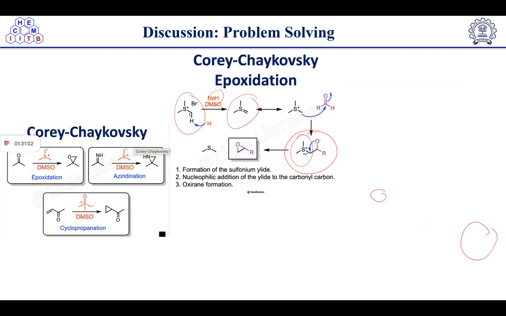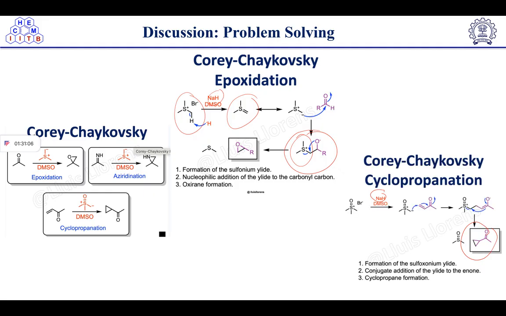Go and check that. Talking about the Corey-Chaykovsky epoxidation reaction. In this case, sulfur halide is used. First of all, sodium hydride will abstract the proton to form this intermediate. Then this nucleophile will attack the carbonyl carbon to form the corresponding ylide intermediate. Then O minus will attack here and it will get knocked out to give the corresponding epoxide. So this is known as the Corey-Chaykovsky epoxidation.